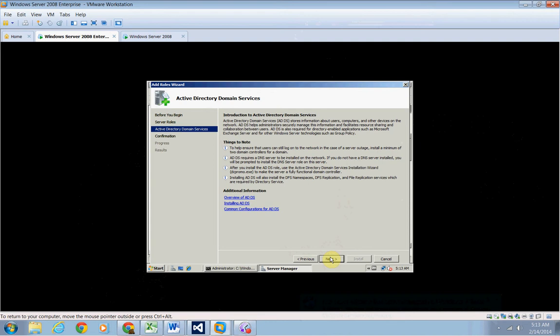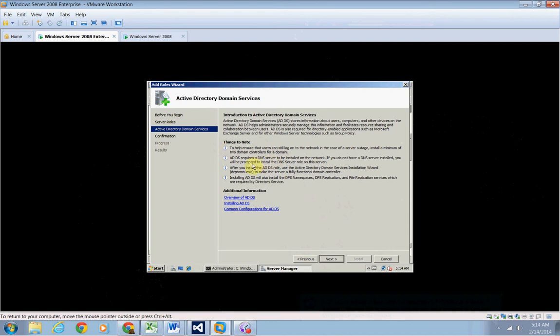Introduction to Active Directory Domain Services: it stores information about users, computers, and other devices on the network. ADDS helps administrators securely manage this information and facilitate resource sharing and collaboration between users. ADDS is also required for directory-enabled applications such as Microsoft Exchange Server and for other Windows Server technologies such as group policies. Things to note: to help ensure that users can still log on to the network in the case of server outage, install a minimum of two domain controllers for a domain.